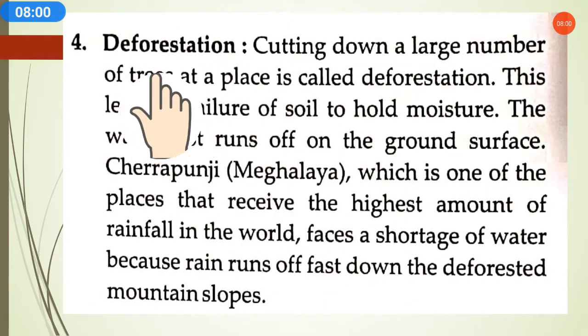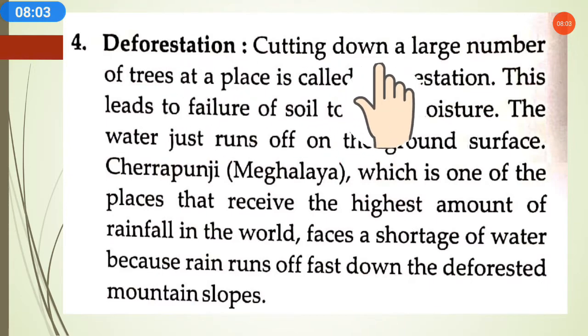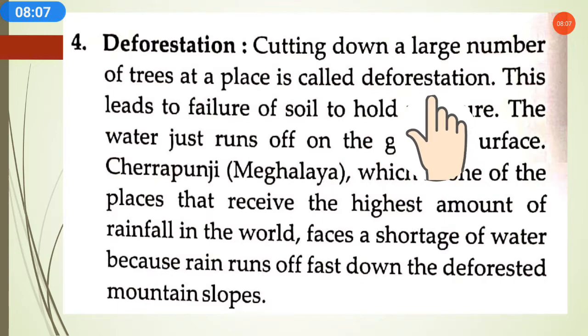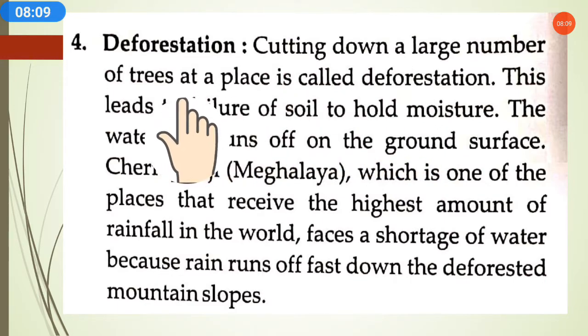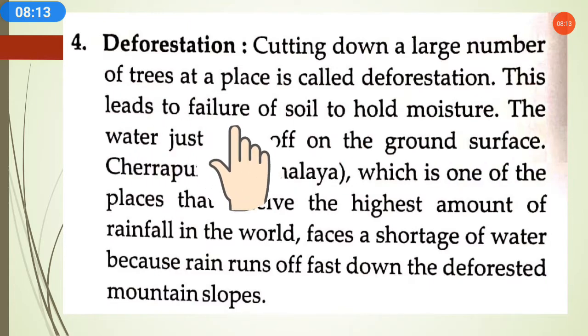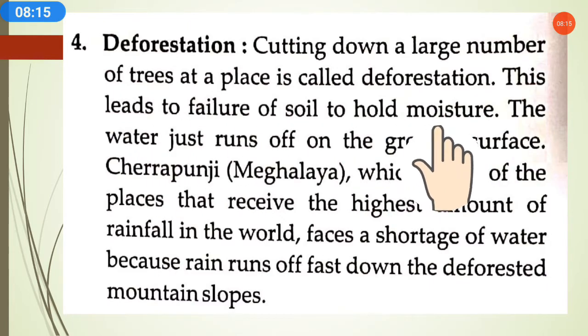Then the fourth is deforestation. Now how does deforestation affect the water table? Cutting down a large number of trees at a place is called deforestation. So this leads to failure of soil to hold moisture. As we know, the roots of plants, trees and forests hold the soil, and if roots can hold the soil, the moisture present in the soil is also held because of the roots.